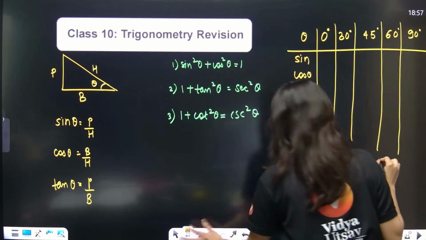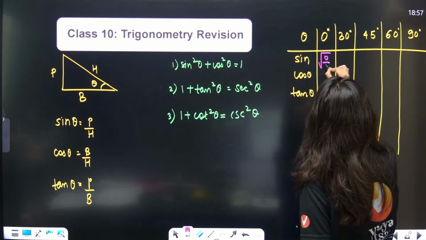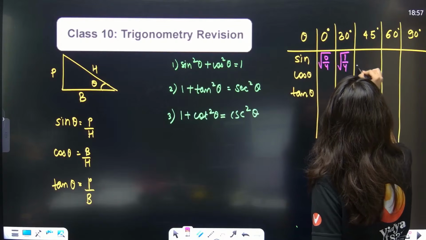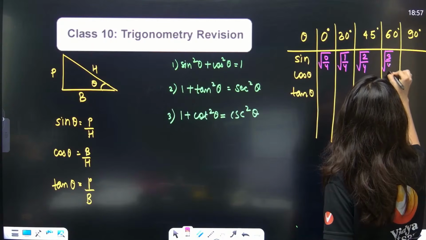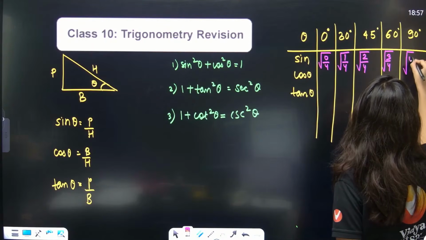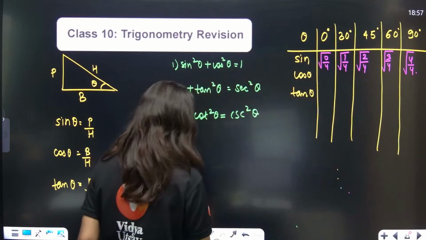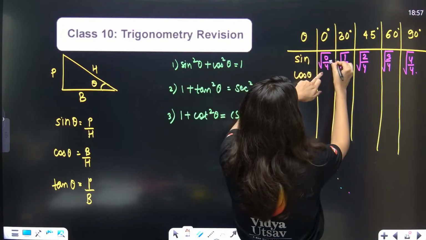Okay? Sin theta, square root 0 by 4, square root 1 by 4, square root 2 by 4, square root 3 by 4, square root 4 by 4. This is how we remember. So sine 0 degree is nothing but 0.